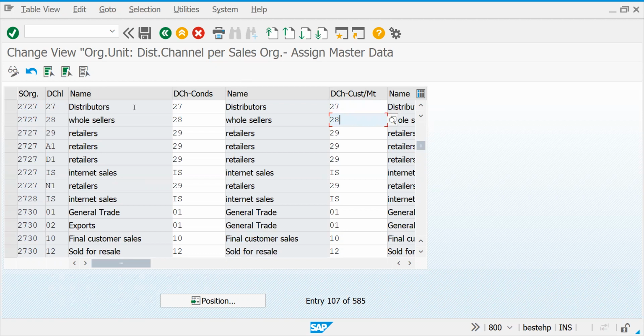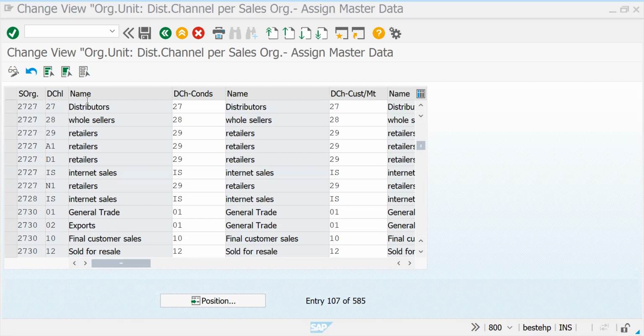So here you may have a doubt: what is a common distribution channel and common division? It is simple. The sales area, the sales organization and distribution channel are there, and you can create a distributor. In a similar way, one second, it got disconnected.